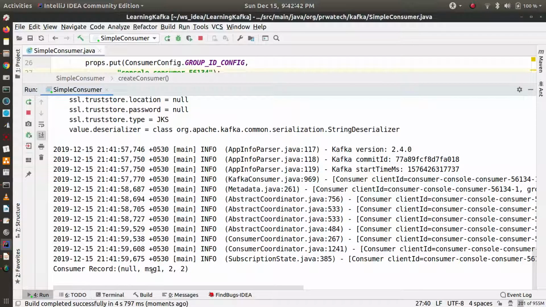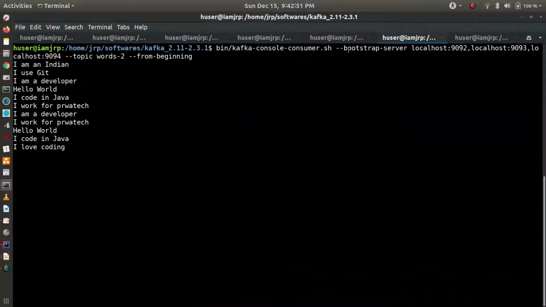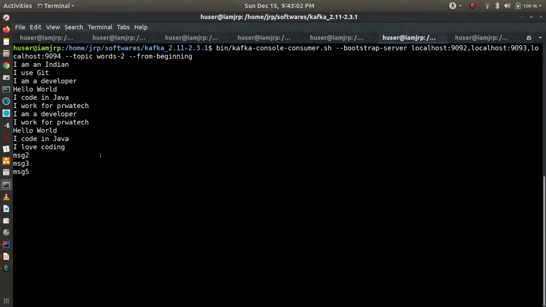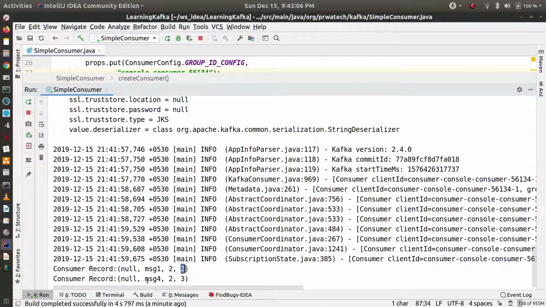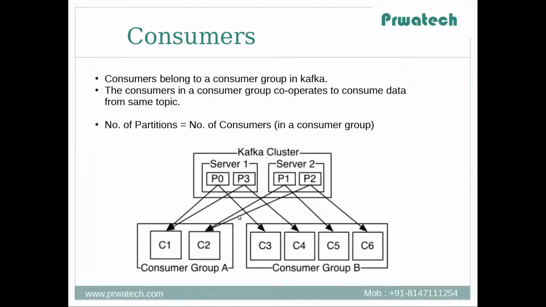See, message one is consumed from partition 2 and the offset becomes 2. Now let's publish some more data like message 2, message 3, message 4 and message 5. Let's see, among 2, 3, 4, 5, messages 2, 3, 5 came here. That means 4 will go there. Yes, 4 went there. So you understood. Now let's come back to the diagram.